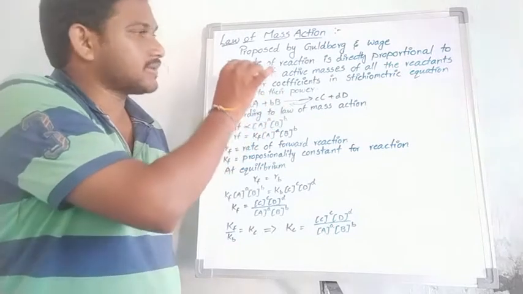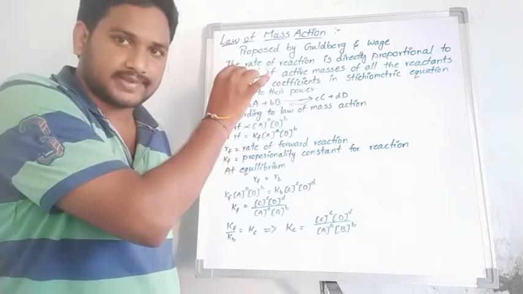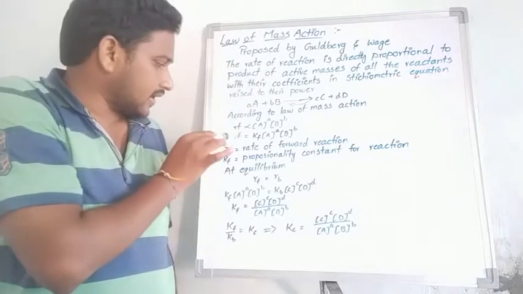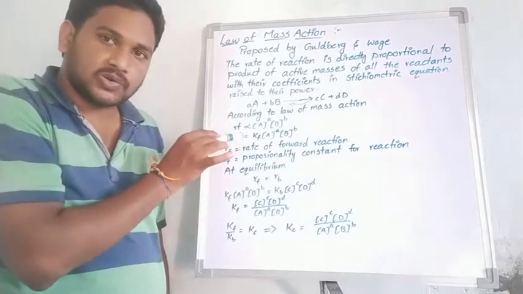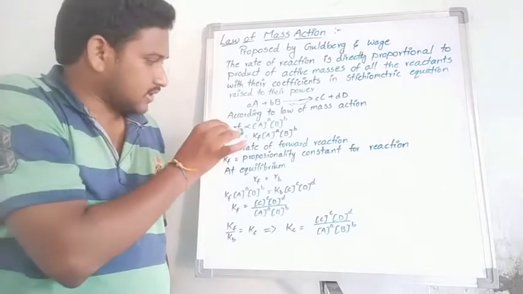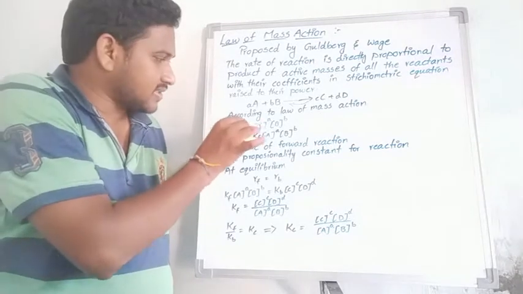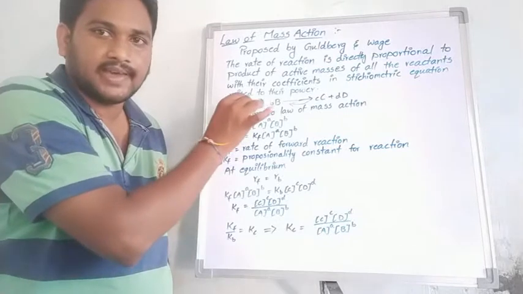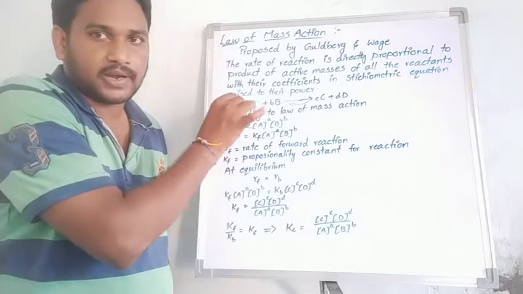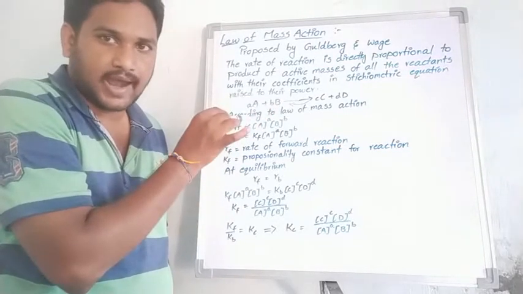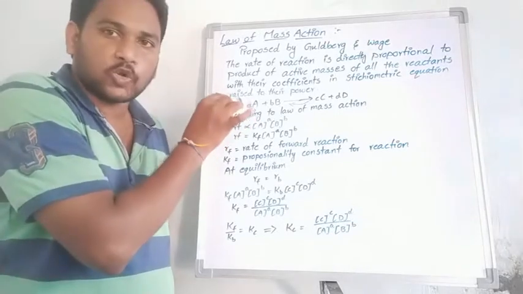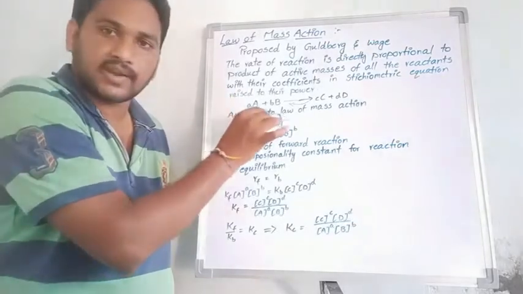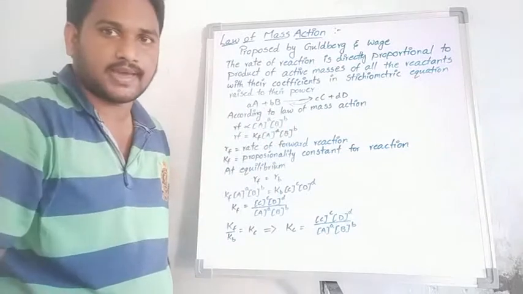Why? Because according to the law of mass action, rate is directly proportional to the product of the concentrations of the reactants, with their coefficients small a and small b raised as powers.